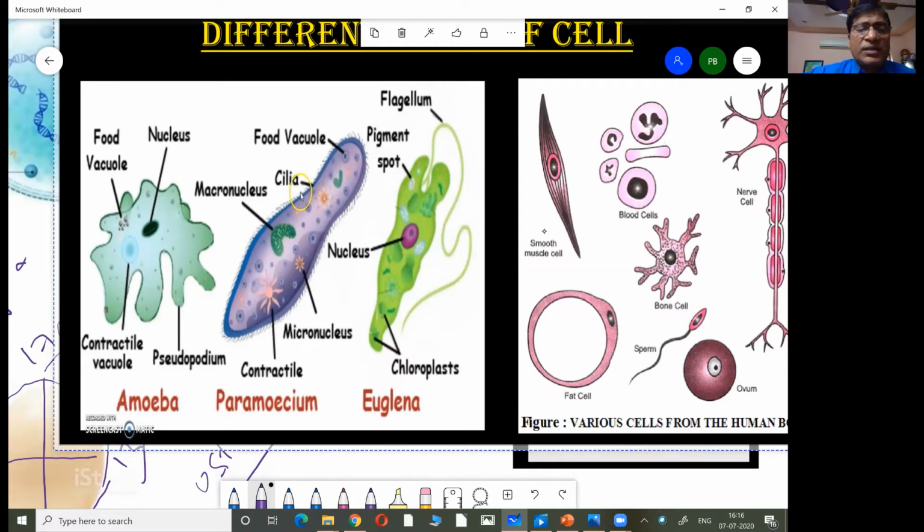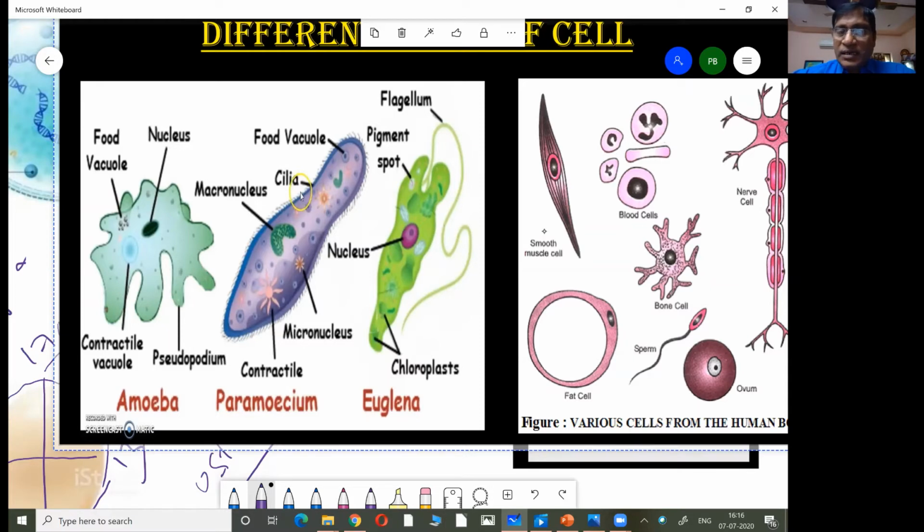The next one you are seeing is paramecium. It is just like a slipper shape, and that is why it is also commonly called slipper animalcule. The third one you are seeing is euglena. You have one flagellum here. This flagellum helps in its movement, whereas the body of the paramecium is covered by small hair-like structures called cilia. So these have one cell, and the one cell itself acts as an organism.